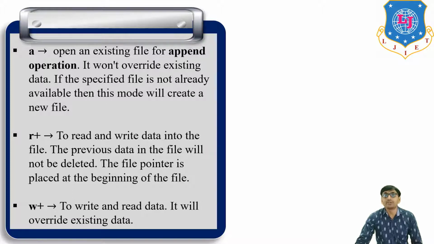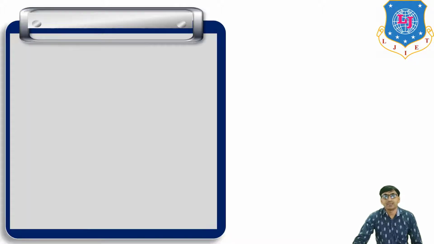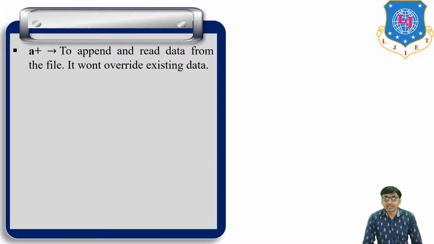Then w+ mode, to write and read data. First operation write, second operation read. So it will overwrite existing data. Then a+ mode, to append and read data from the file. It won't overwrite existing data.